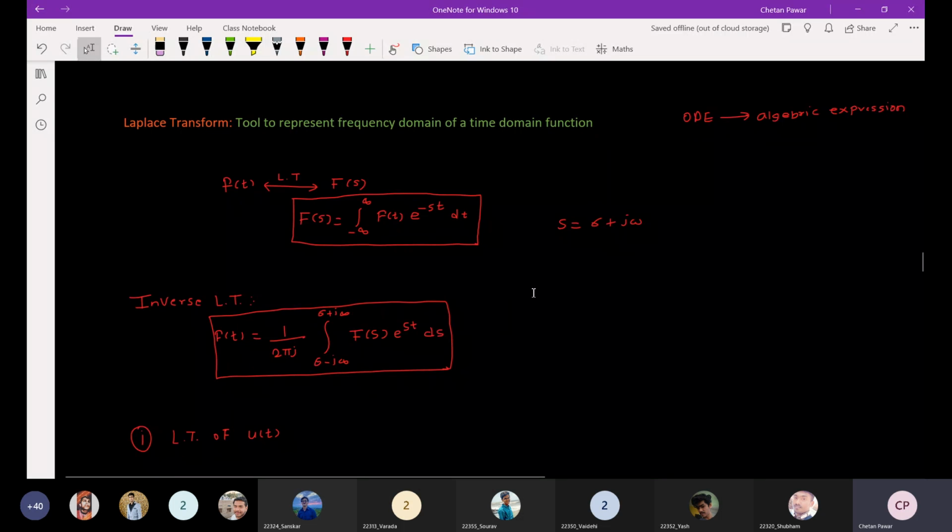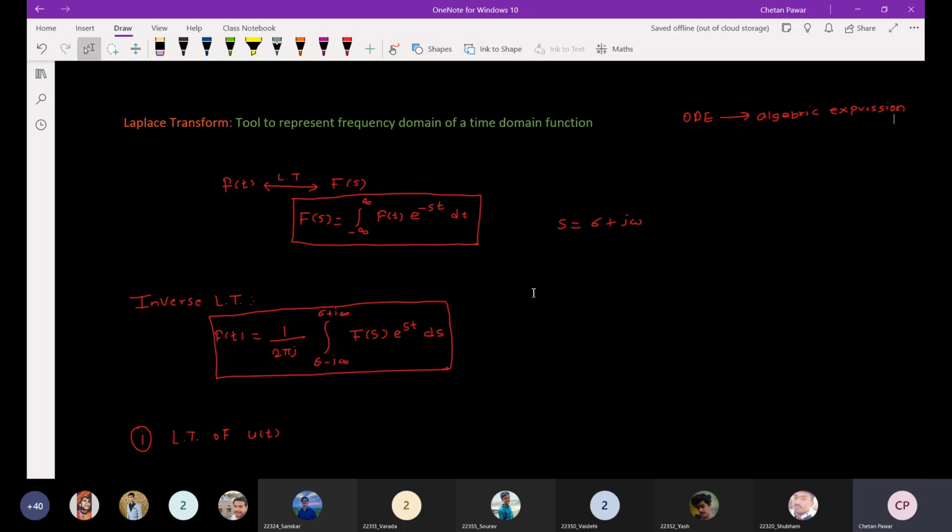So generally, the Fourier transform will be applicable only to a stable system, if you want to view the frequency domain representation.